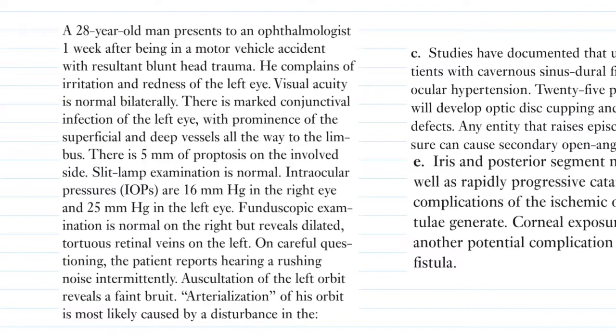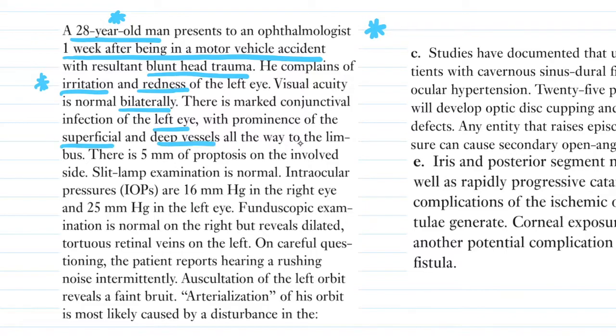So now let's look at some presentations for CCF. A 28-year-old man presents to an ophthalmologist 1 week after being in a motor vehicle accident. So this is possibly a post-head injury patient with resultant blunt head trauma. He complains of irritation and redness of the left eye. This could be your conjunctival injection. Visual acuity is normal bilaterally. There is marked conjunctival injection in the left eye with prominence of the superficial and deep vessels all the way to the limbus. This is your biggest keyword that is thrown into the question.